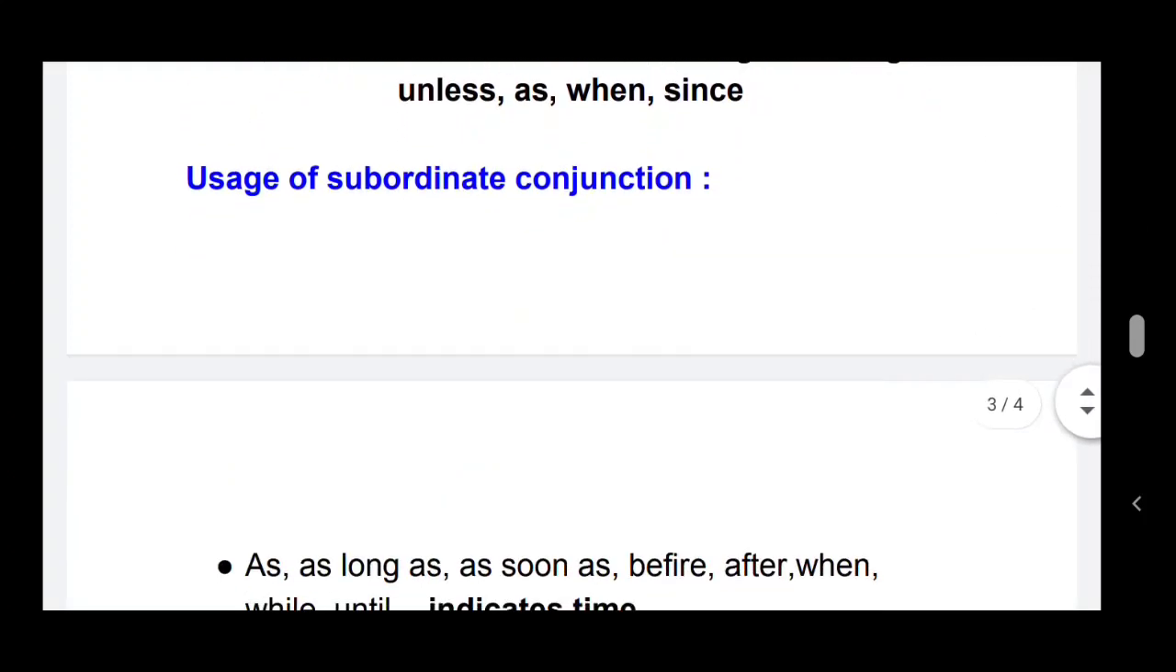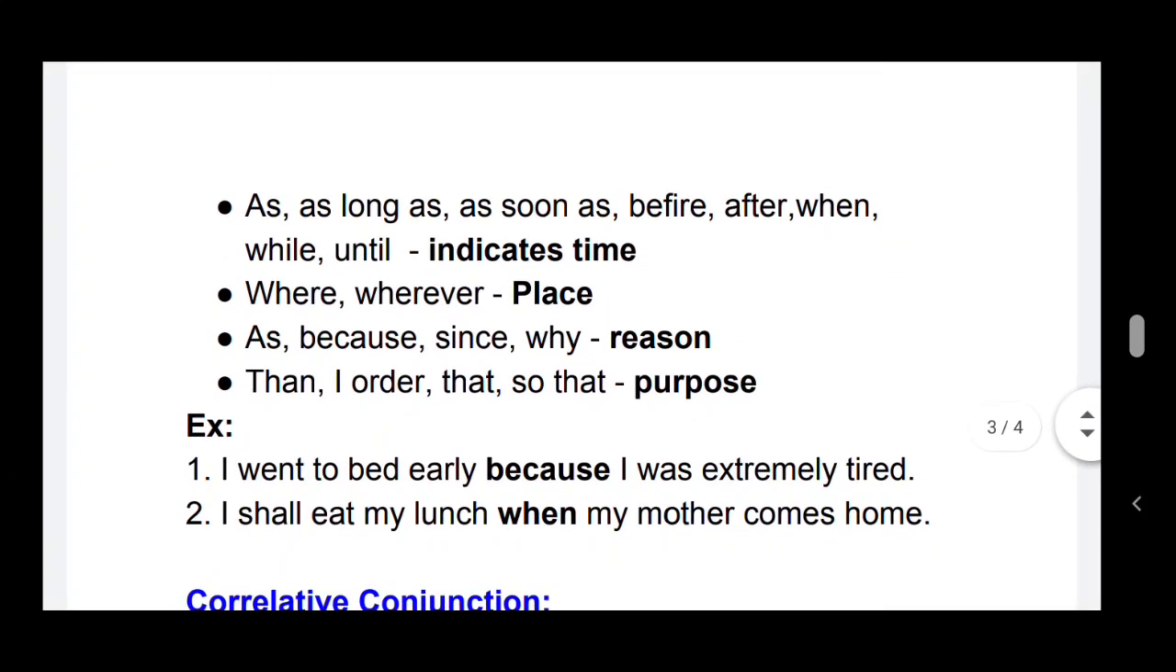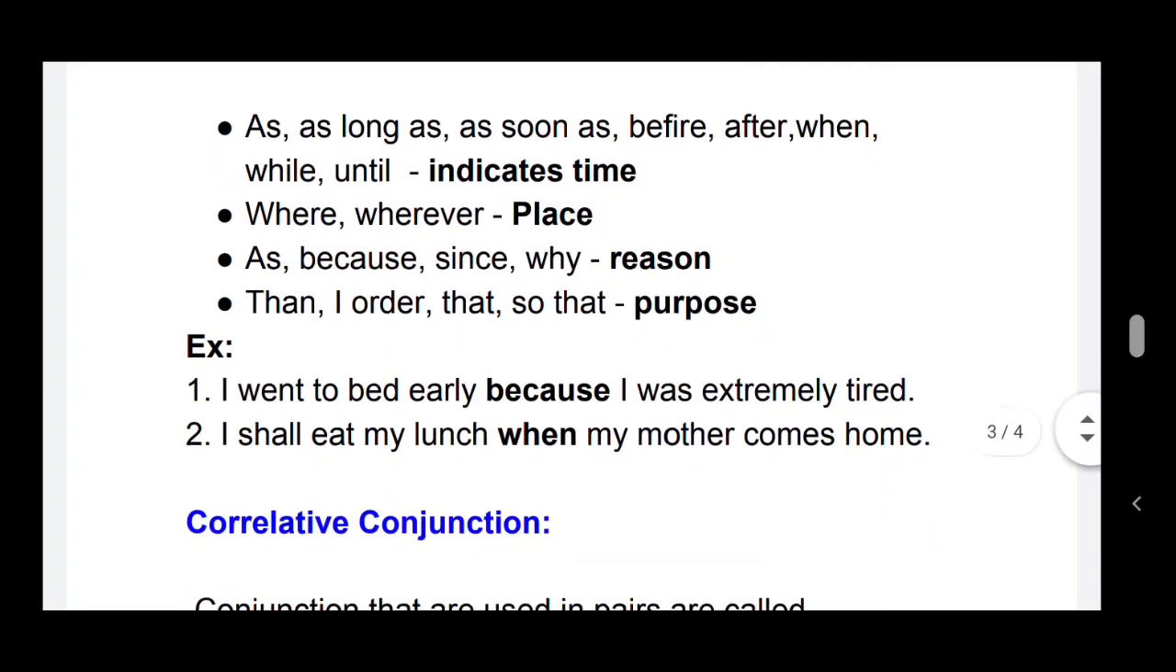Here is the usage of the subordinating conjunctions. As long as, as soon as, before, after, when, while, until indicate the time. Where, wherever are the subordinating conjunctions that indicate the place. As, because, since, why are the subordinating conjunctions that indicate the reason. Than, in order that, so that are the conjunctions that indicate the purpose.